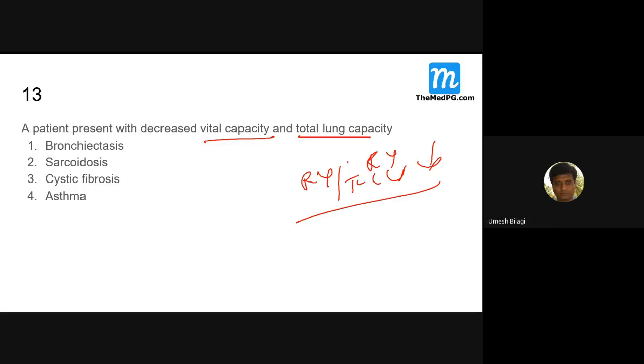RV decreased means what do you think? RV gets increased in obstructive disease. Sarcoidosis, yes, it is an interstitial restrictive disease.